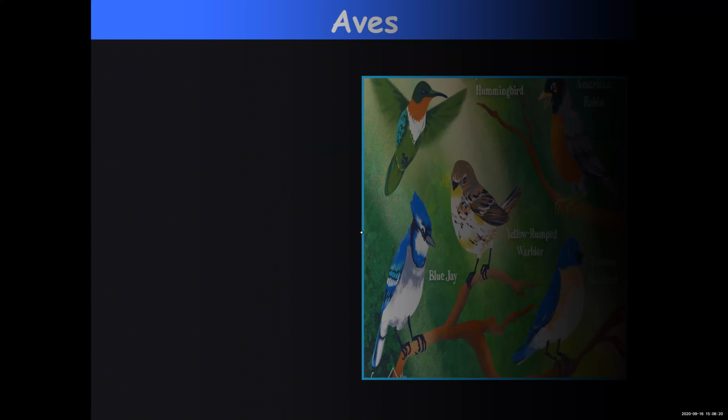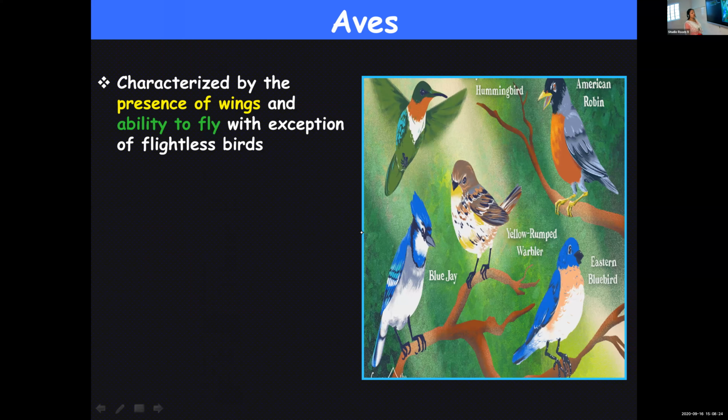So as you can see, these birds are characterized by the presence of wings. That is one very important feature about birds. They are provided with wings and they can fly. And there are a few flightless birds whose body is heavy and they cannot fly. But apart from that, the majority of the birds have wings and are capable of flying.